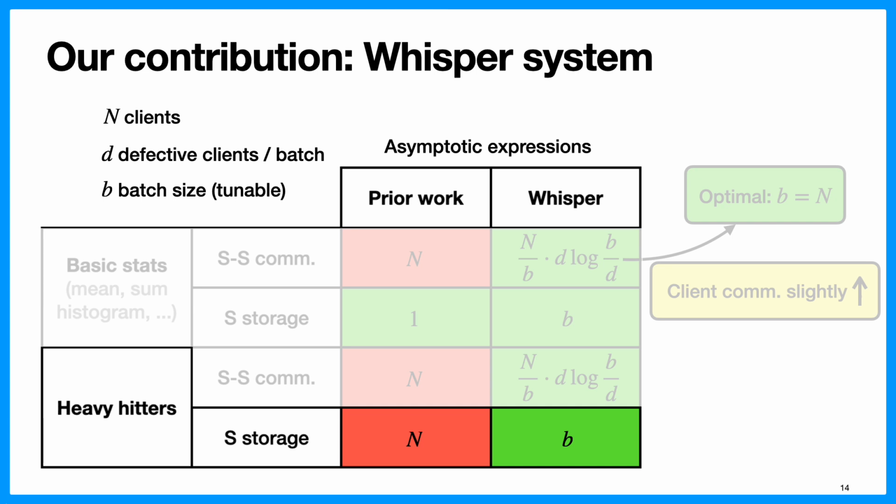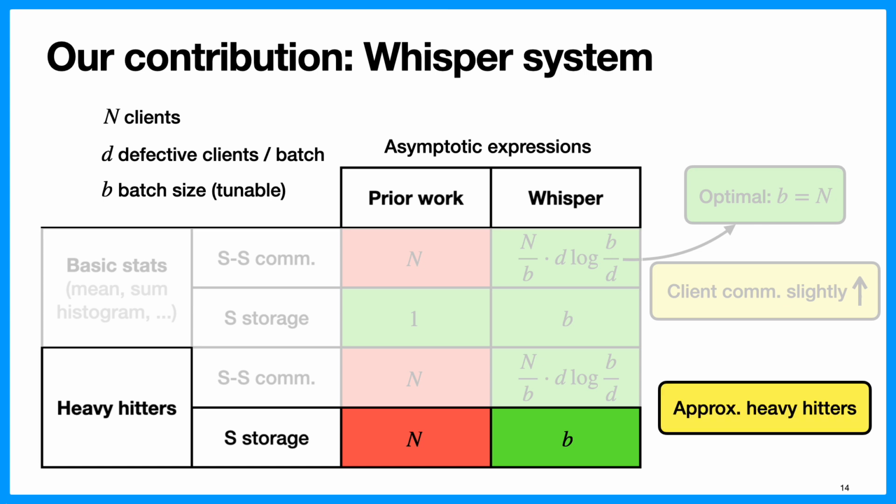But now moving on to the second challenge, which is the storage for heavy hitters. With prior work, it grows linearly in the number of clients, and what we achieve is growth with just the batch size. Now again, there's a caveat. To achieve this result, we have to allow for some error in the heavy hitter computation, although what we show is that this error tends to be pretty low, and the details for that can be found in our paper.